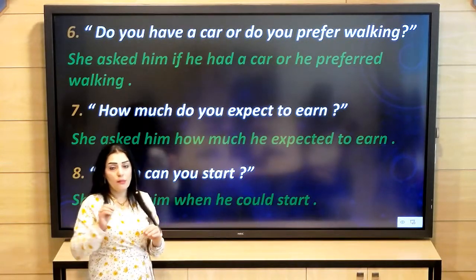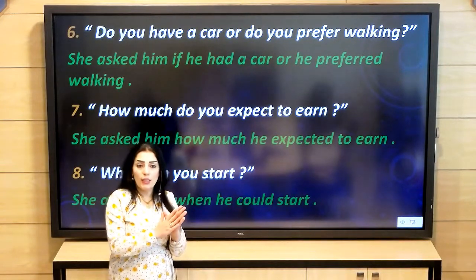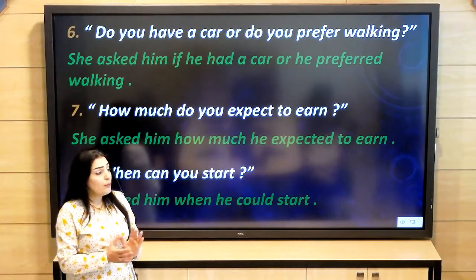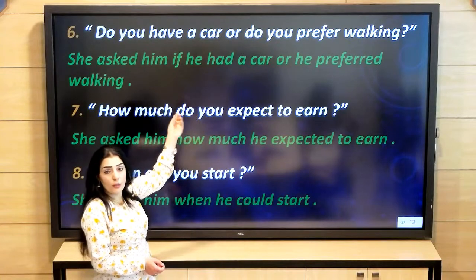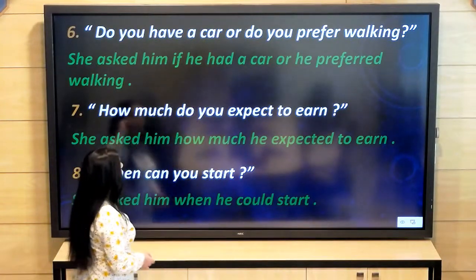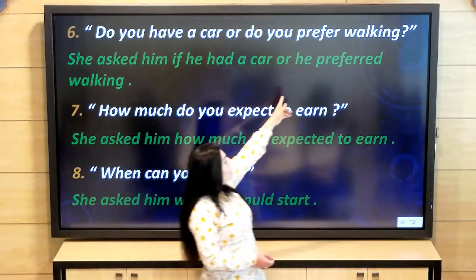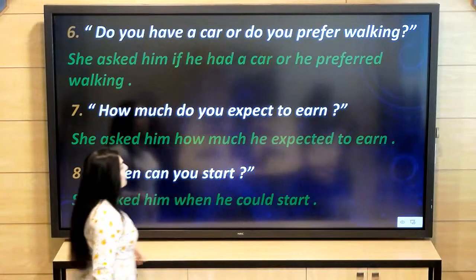Had plus verb 3, it is had an auxiliary verb, and the tense is past perfect. But here, had is not followed by a verb 3, so it is a simple past. Or he preferred walking. Also, the verb prefer changed to the past, which is preferred.